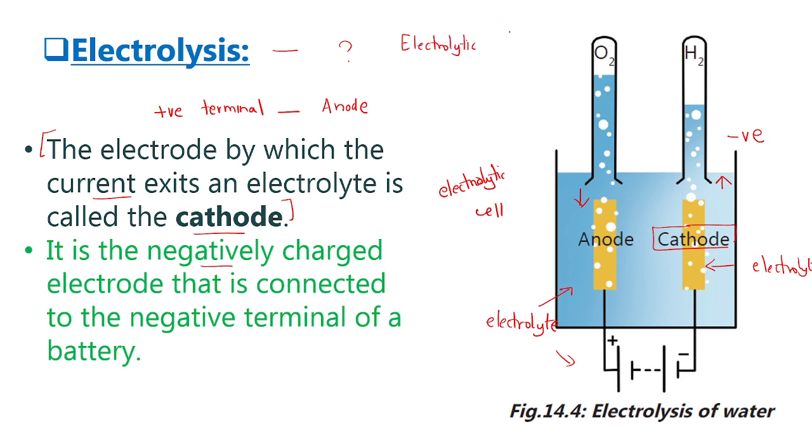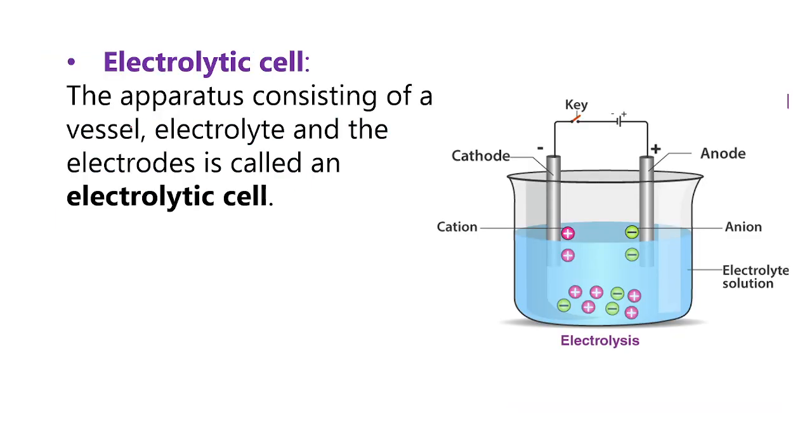So what is an electrolytic cell? Nothing but an apparatus setup wherein you use a conducting solution for the process of electrolysis. So you need a conducting solution, that is the electrolyte, electrodes and a source of electricity. The entire setup is termed an electrolytic cell. It is the apparatus consisting of a vessel, as I already told you, in which you put the electrolyte, the conducting solution, and the electrodes are there.